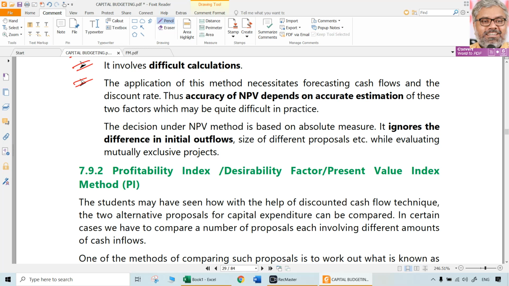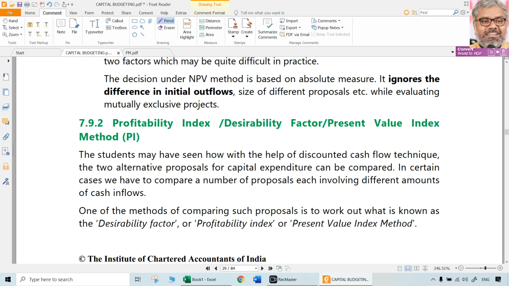Only for that sake these limitations are mentioned. Practically, I don't find any limitations for NPV. Every company uses it. So it is a very important, crucial and highly used technique in real life also. That is the main point here.